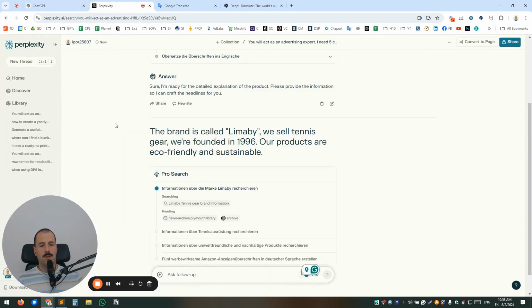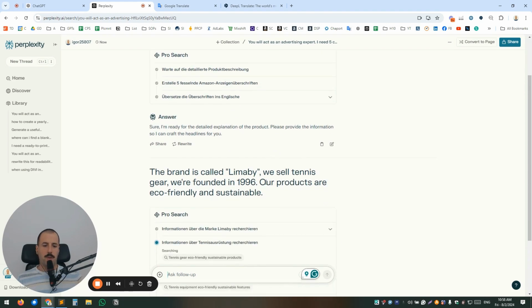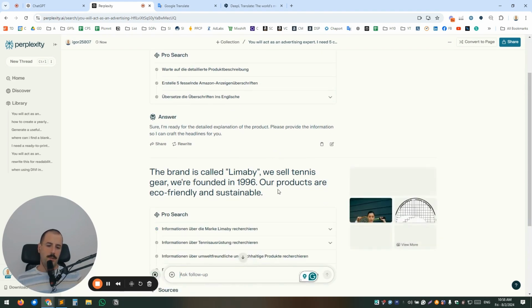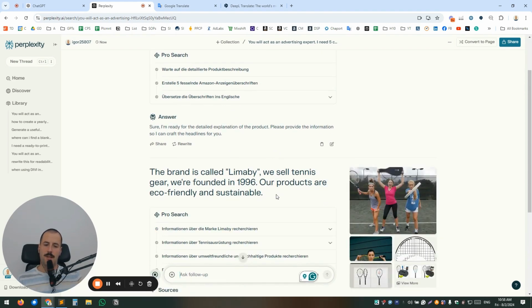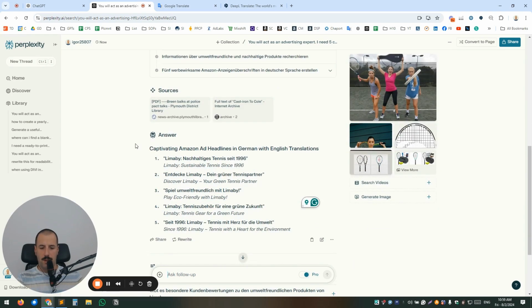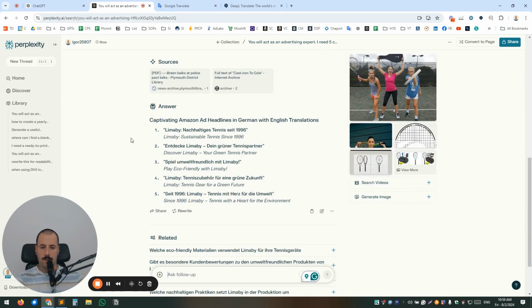The second option you can do after the initial prompt is add your keywords here. If you want to have keywords in headlines, make sure to add them here. But take into consideration that, as I said, the more data you give to the tool, the more you limit the creativity. So here's what Perplexity came up with. It's something similar. Sustainable tennis since 1996. Your green tennis partner, that's also fine.